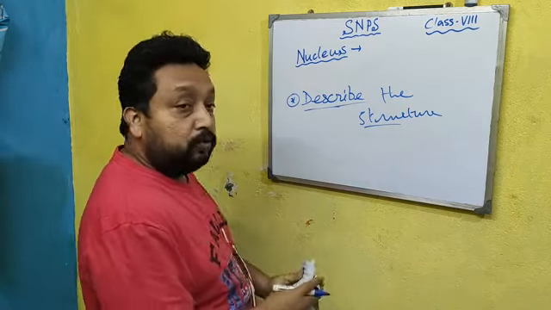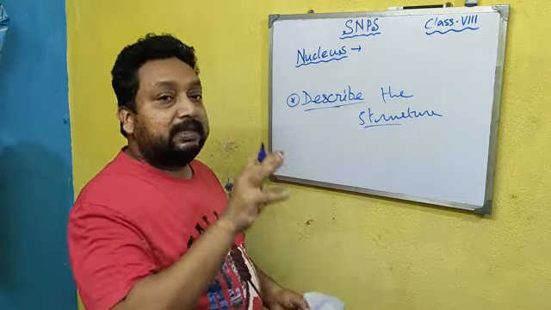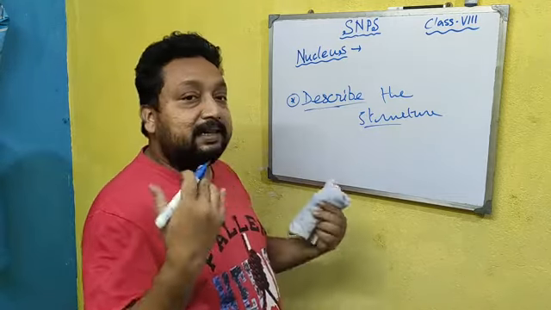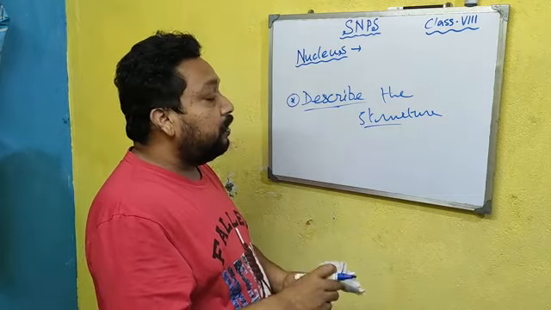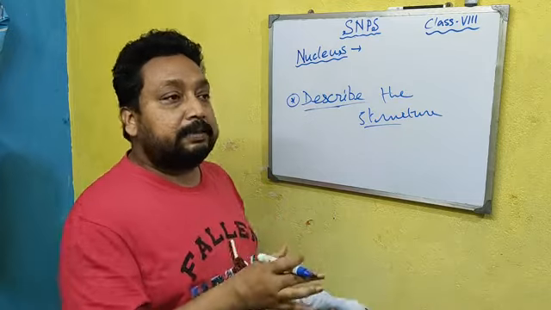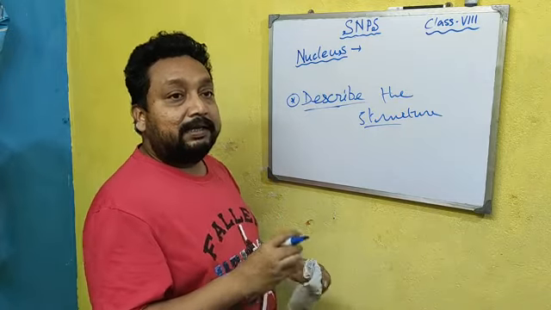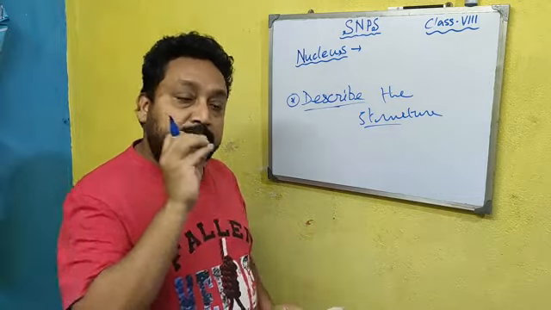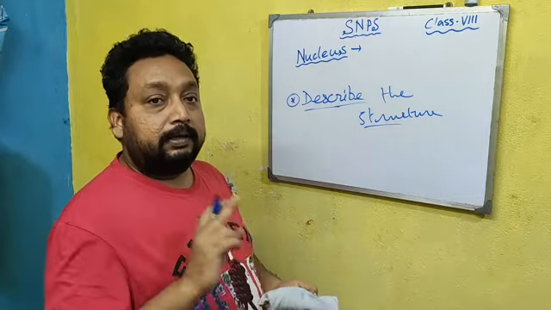But don't give only the figure. Structure means not only the figure, that is the diagram. When you are asked to draw the diagram of nucleus or draw the diagram of plasma membrane, then only give the diagram or figure. Otherwise you have to write about that particular matter.